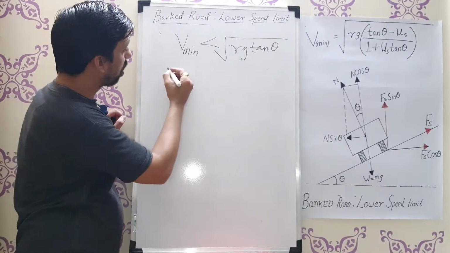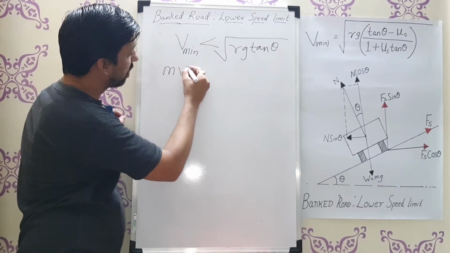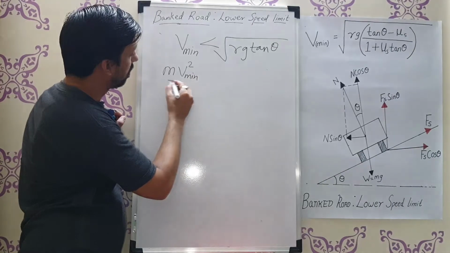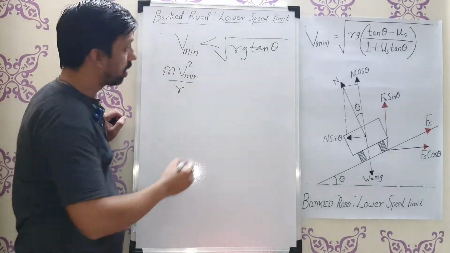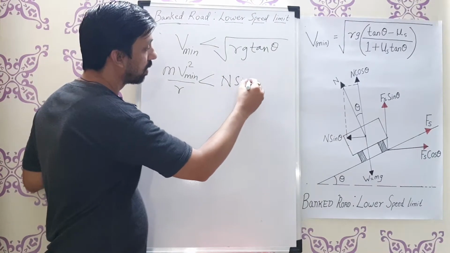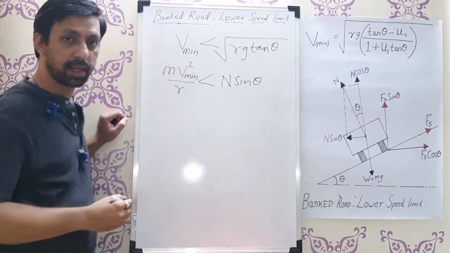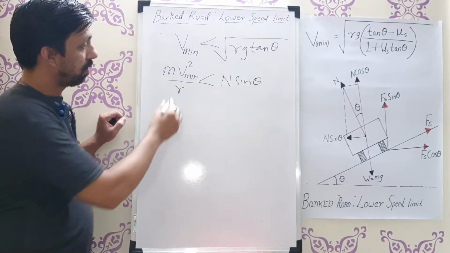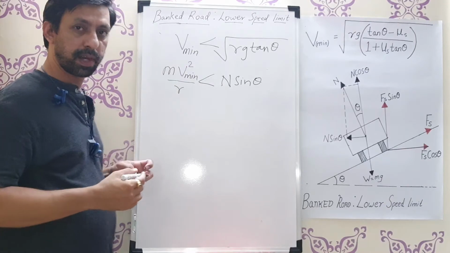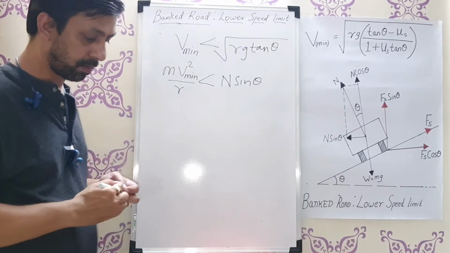That directly reflects that m v square minimum upon r should be less than N sin theta. What does it mean actually? We are going to explain with respect to this particular diagram.